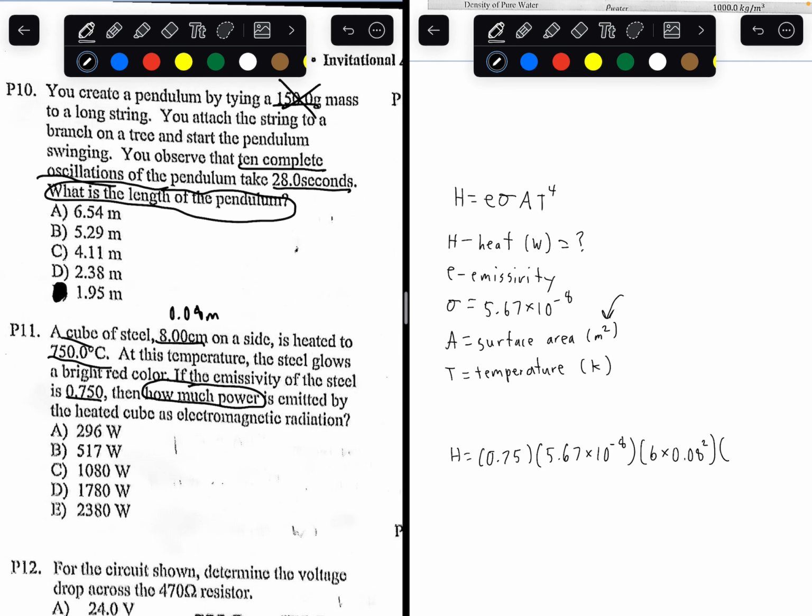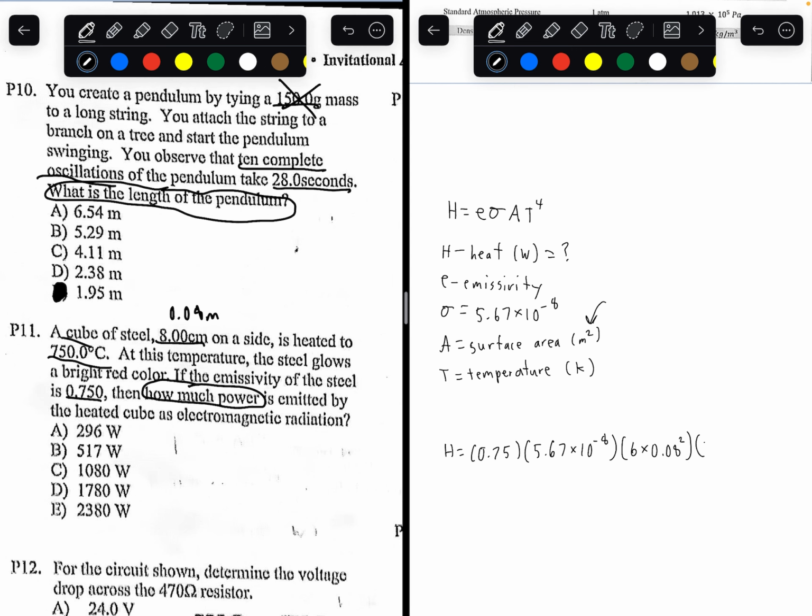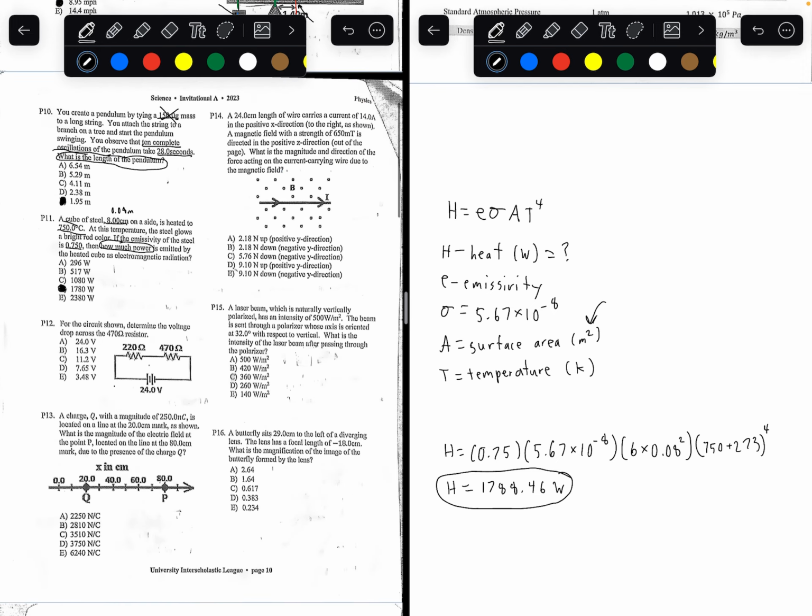So now we find the temperature in Kelvin. Remember, Kelvin is equal to 273 plus Celsius. So the temperature is 750 plus 273, raised to the power of 4. So what would the heat be equal to? Plugging everything into the equation, we would get an answer of 1,788.46 watts. So we want to find the answer closest to that. That would be letter D, 1780 watts. So the answer to number 11 is going to be letter D.